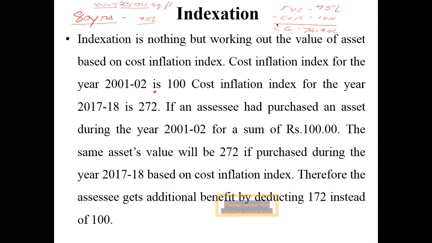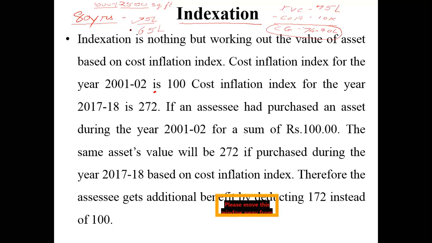On this amount, if I am supposed to pay 20% as tax, the amount would be very, very huge. So what the government says is, assume that we know that you purchased this house 80 years ago, but let us assume that you had purchased this particular house in the year when you want to sell. What would be the cost of this house? In that case, using the concept of indexation, I arrive at the figure that I have purchased this house for 65 lakhs.